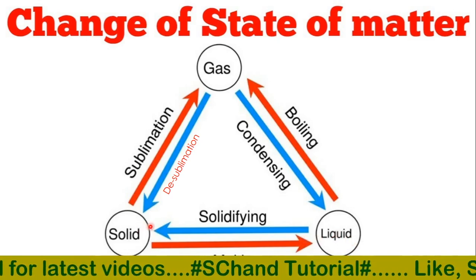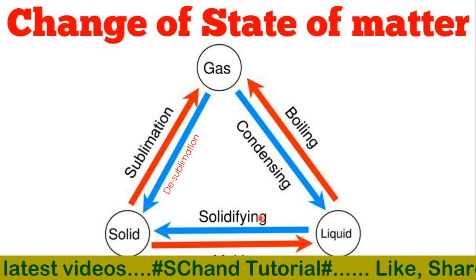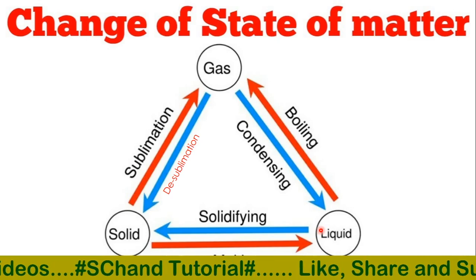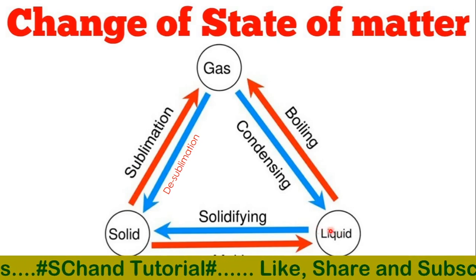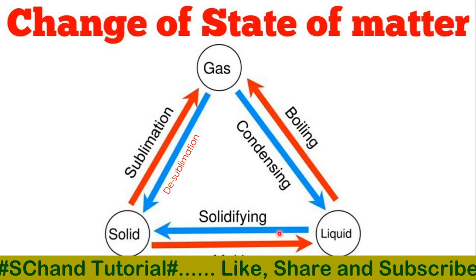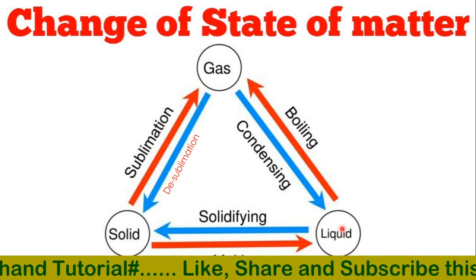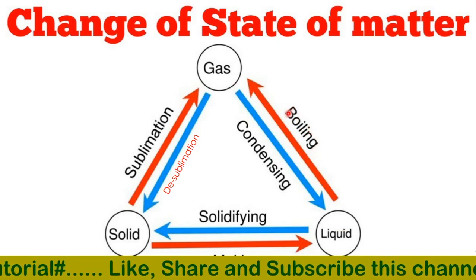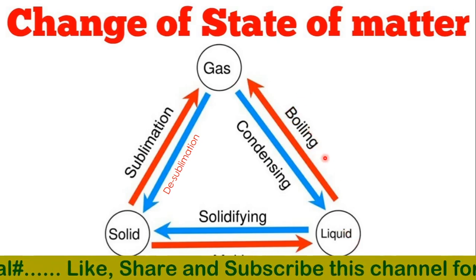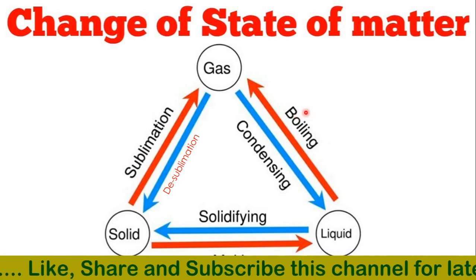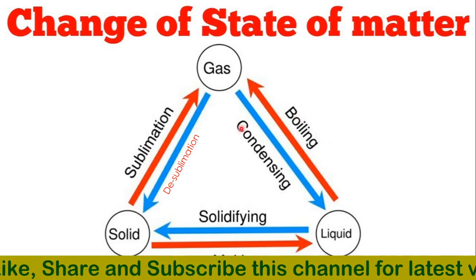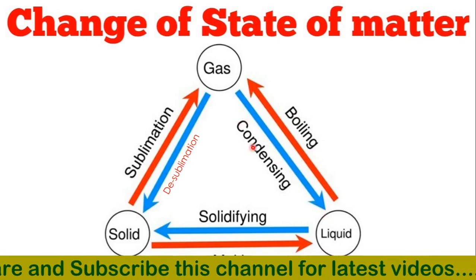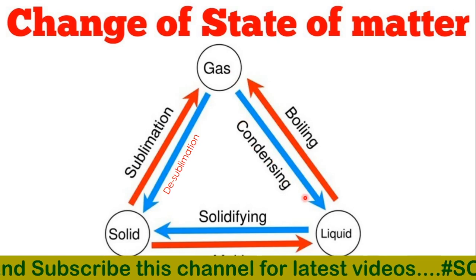Liquid can also convert into solid again, that is on solidifying, or it's called freezing. The temperature at which the liquid freezes is called the freezing point. Liquid can also be converted into gas by the process of boiling, and the temperature at which the liquid boils is called its boiling point. Gas can also be converted back into liquid, which is known as condensation. Gas on cooling converts into liquid.